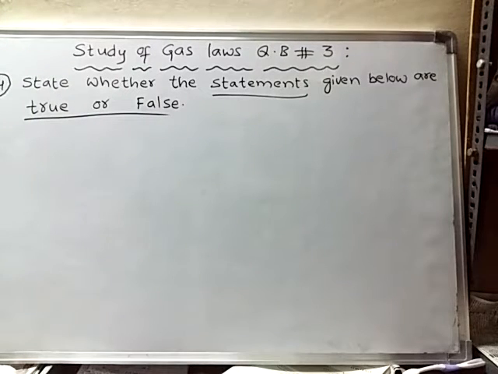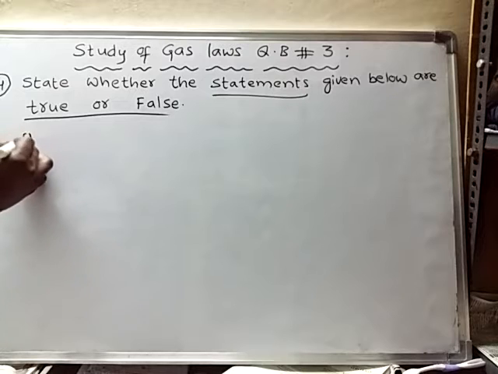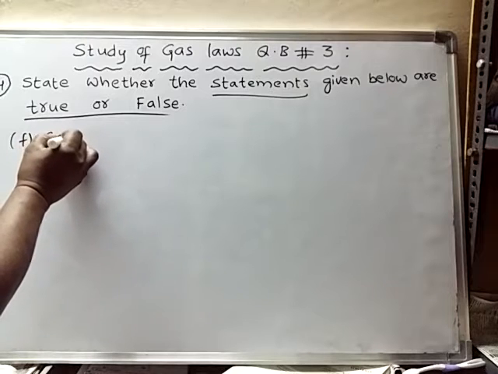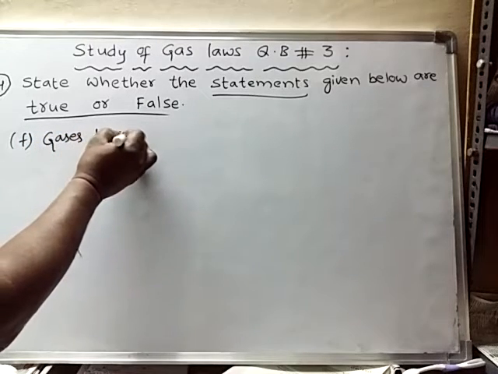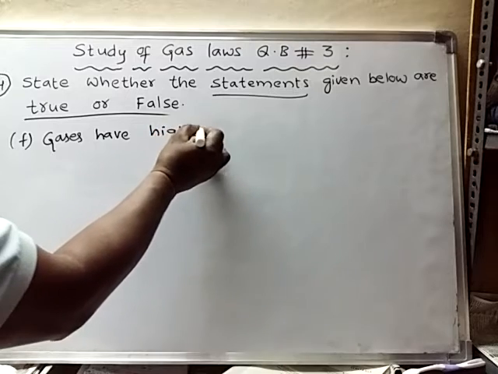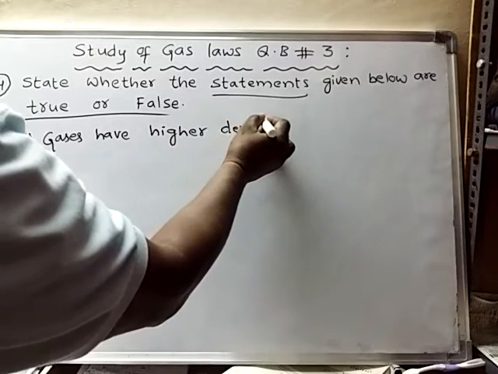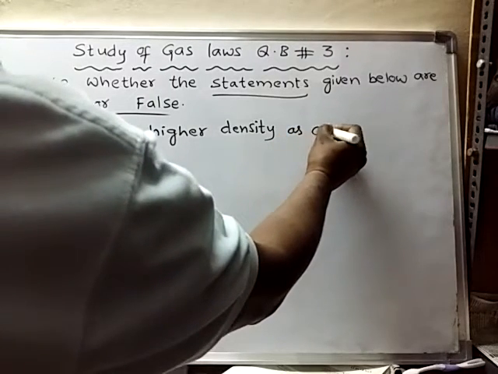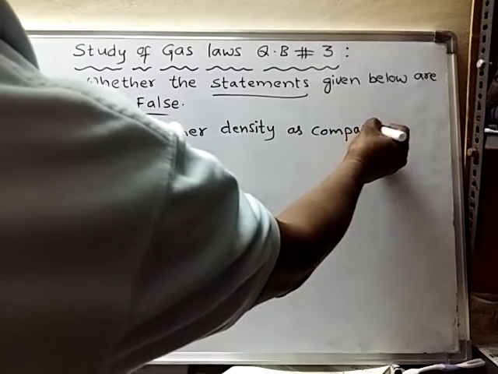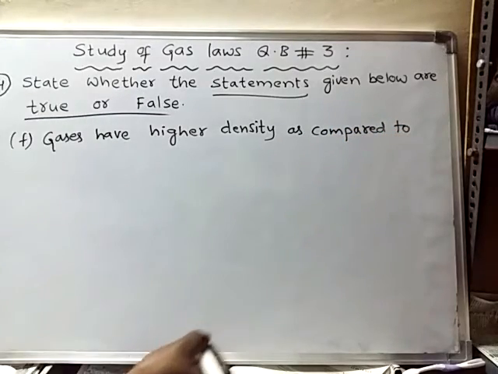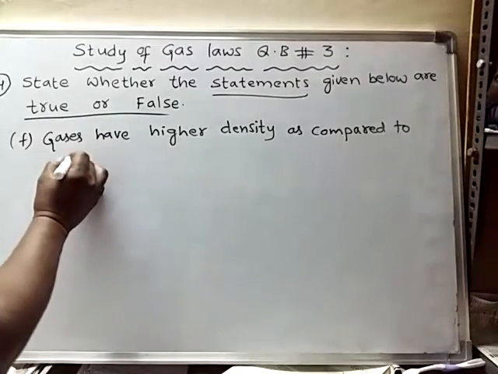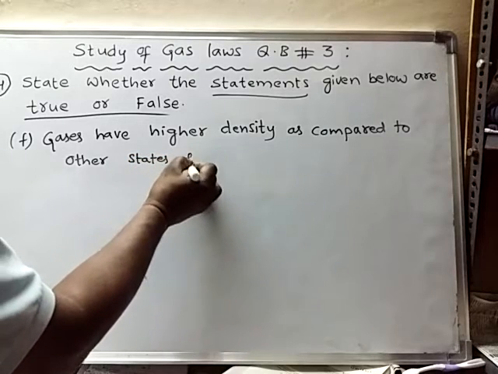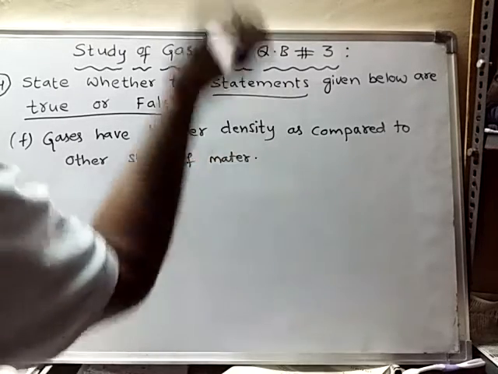Right. Next, statement F related to question 4. Gases have higher density as compared to other states of matter.